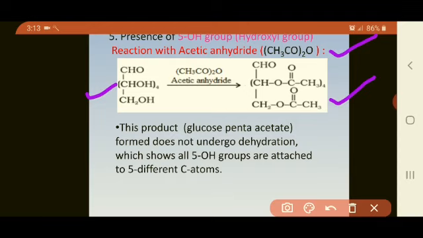So CHOH consists of 4 OH groups and CH2OH consists of 1 OH group. So total 5 pentaacetate are formed. Now this product formed does not undergo dehydration, means there is no loss of water molecule, which shows all 5 OH groups are attached to 5 different carbon atoms, not on the same carbon atom.